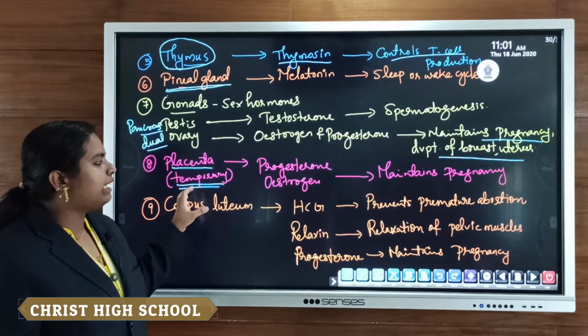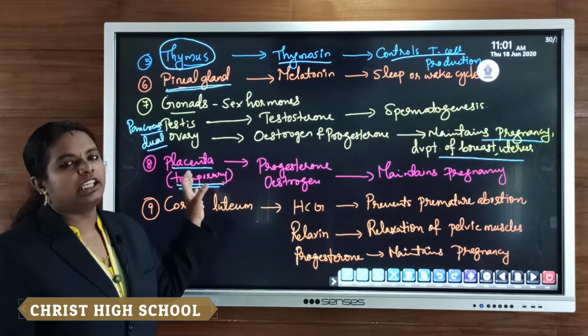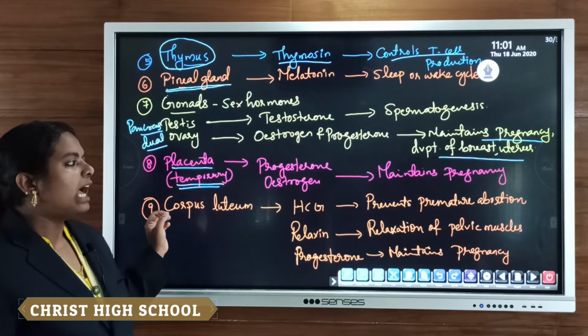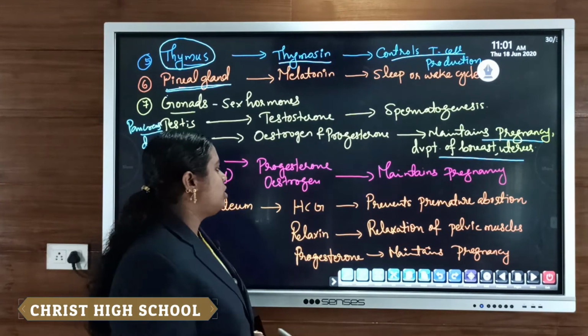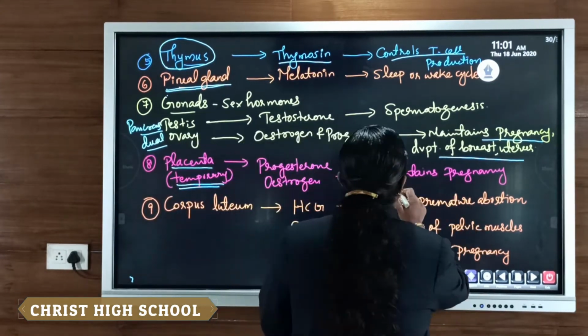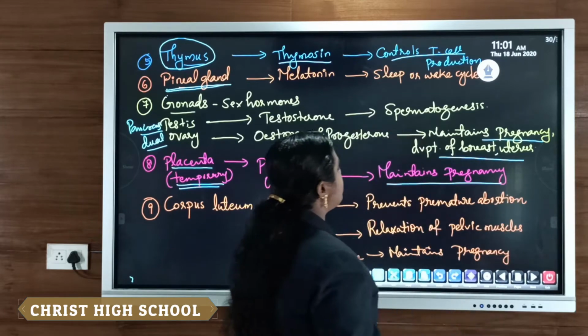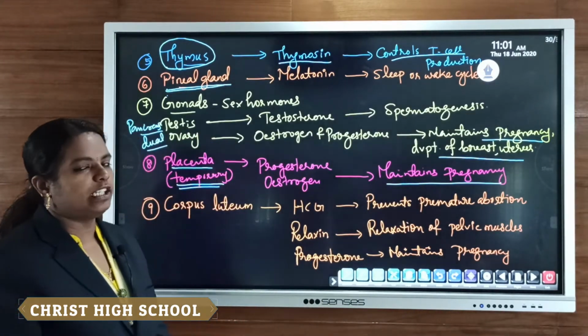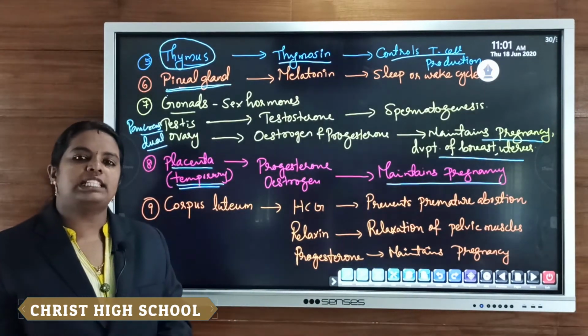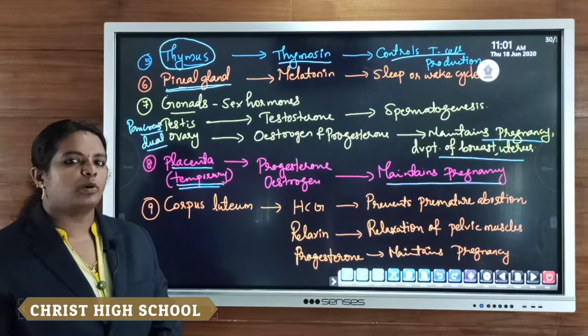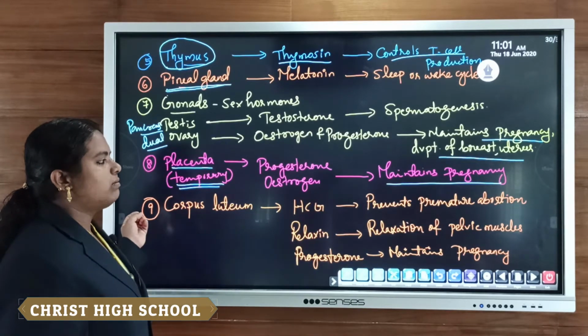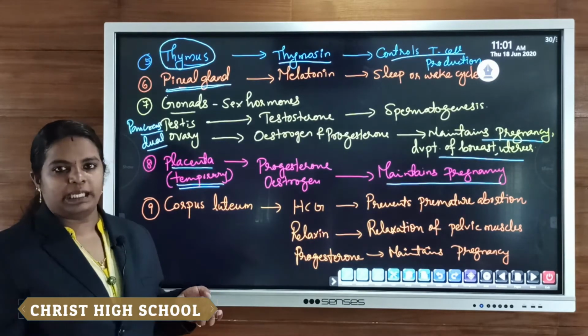So it starts to release hormonal secretions like estrogen and progesterone, and the main function of the estrogen and progesterone secreted from this placenta is to help maintain pregnancy, the proper growth of the fetus, and the maintenance of the pregnancy period.